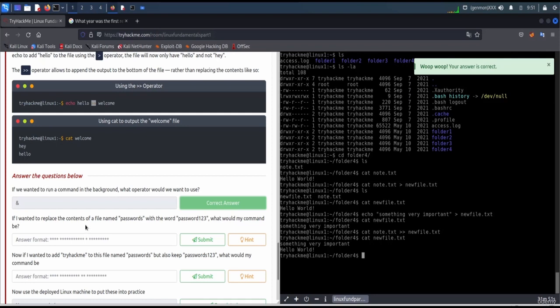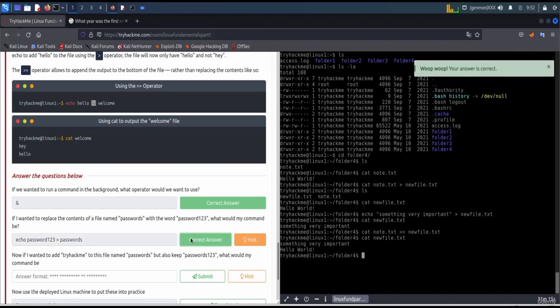If you wanted to replace the contents of the file named passwords with the word password123, what would be the command? Okay, so I'm gonna cat the file named passwords with the word password123. So I am gonna say here echo password123 and just redirect it to passwords. Let's see here. Yep, that's correct.